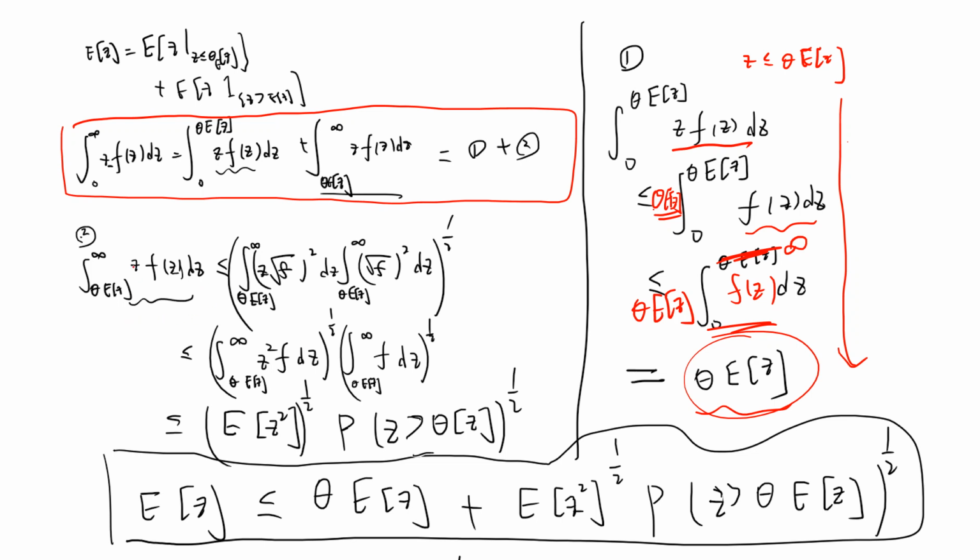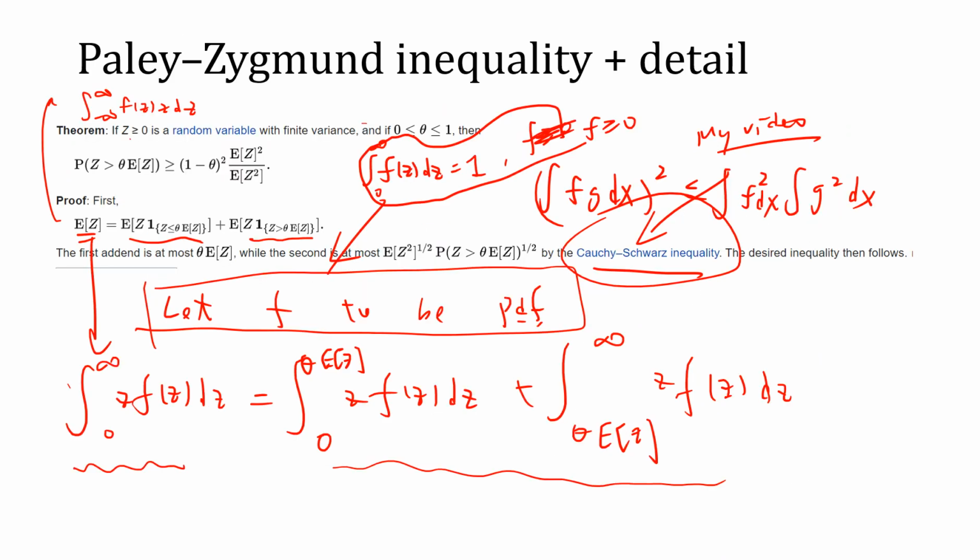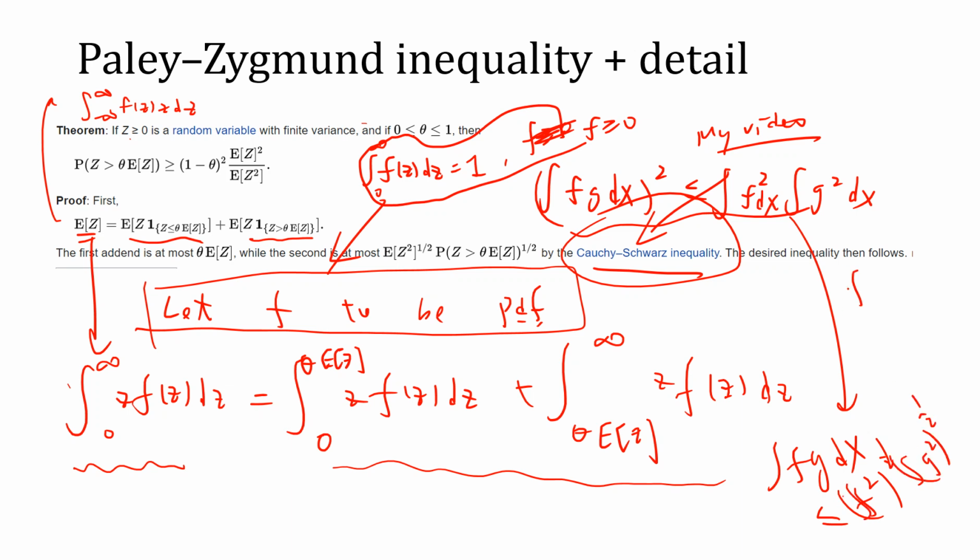Okay, and the second term is the integral from theta E[Z] to infinity of z f(z) dz, where we use Cauchy-Schwarz. The difficult part is how you separate this into two functions. The key idea is that I separate it into z times square root of f, times square root of f. This is our first function, z square root of f, and the second is square root of f. So basically you get the integral of fg dx is less than the integral of f squared to the half times the integral of g squared to the half. In this case, f is z square root of f, and g is square root of f.